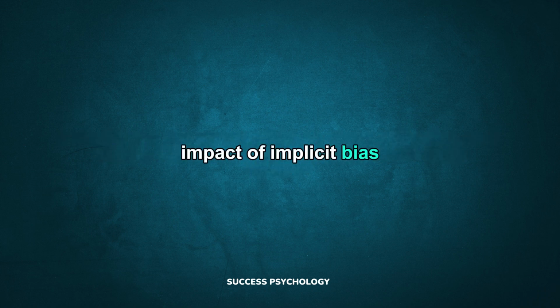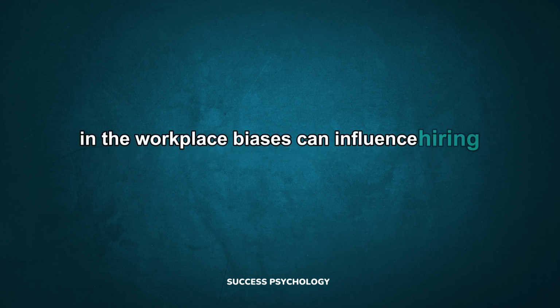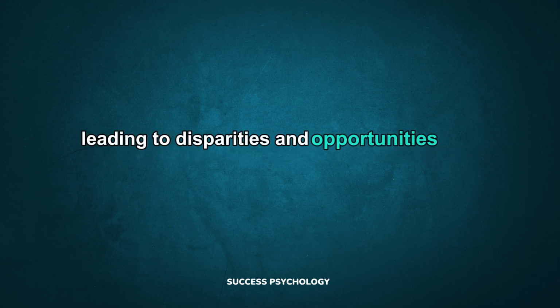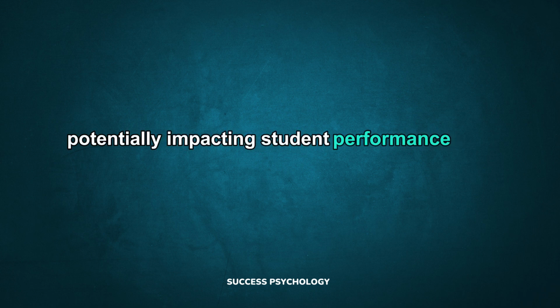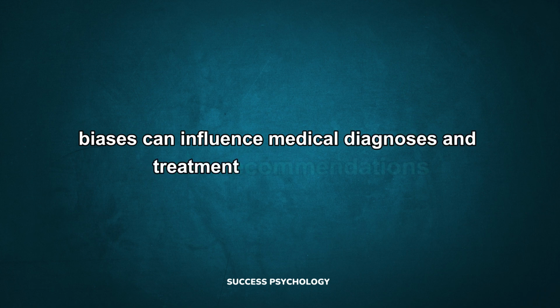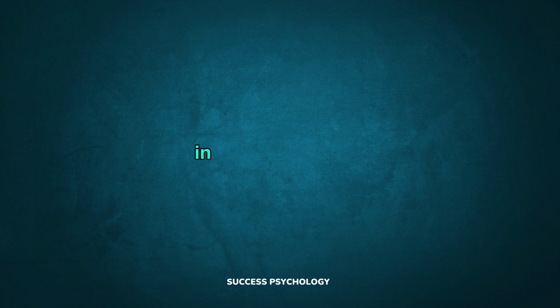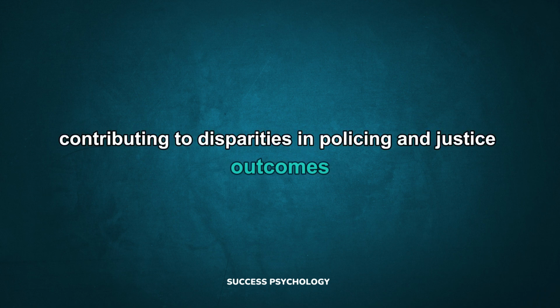Impact of implicit bias. Implicit bias can have significant effects. In the workplace, biases can influence hiring decisions, performance evaluations, and promotions, leading to disparities in opportunities and treatment. In education, implicit bias can affect how teachers perceive and interact with students, potentially impacting student performance and outcomes. In healthcare, biases can influence medical diagnoses and treatment recommendations, affecting the quality of care provided to different groups. In law enforcement, implicit biases can impact police officers' actions and decisions, contributing to disparities in policing and justice outcomes.